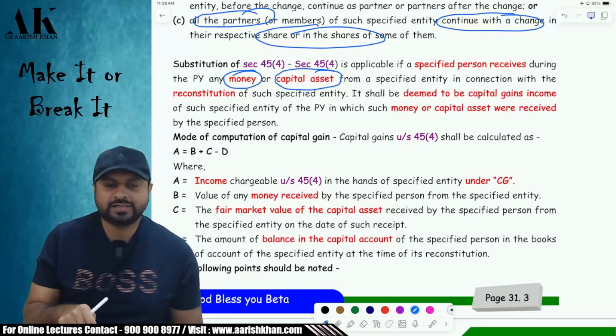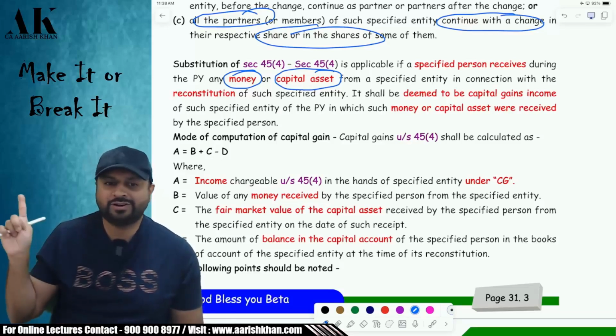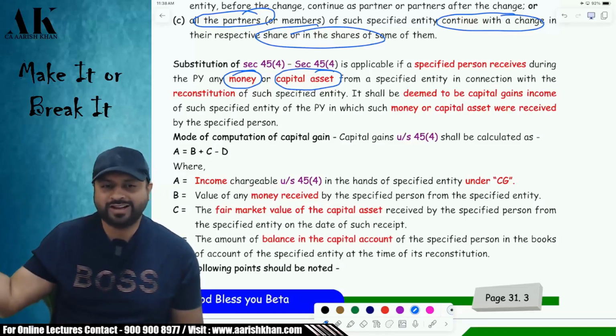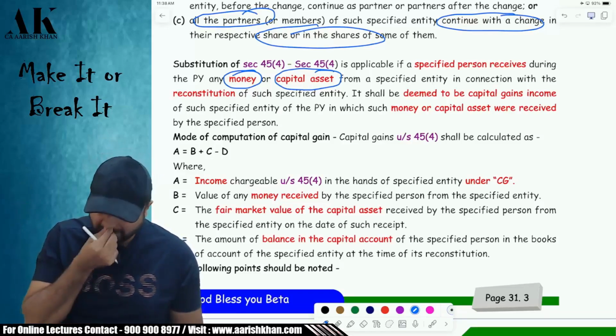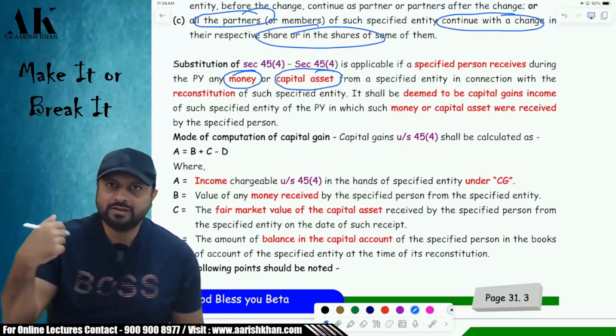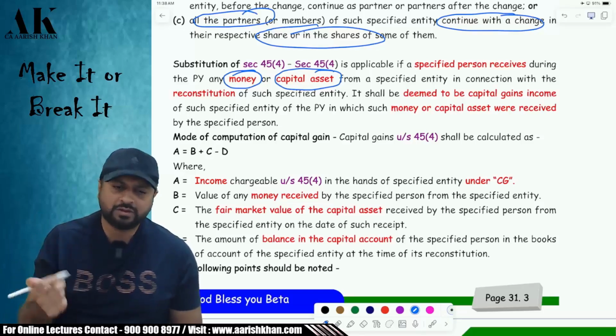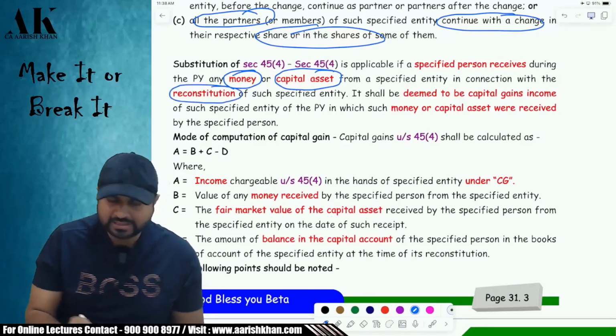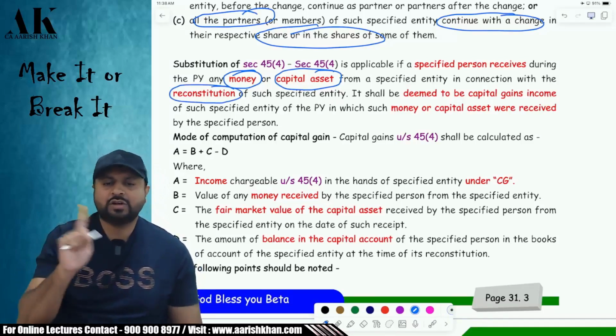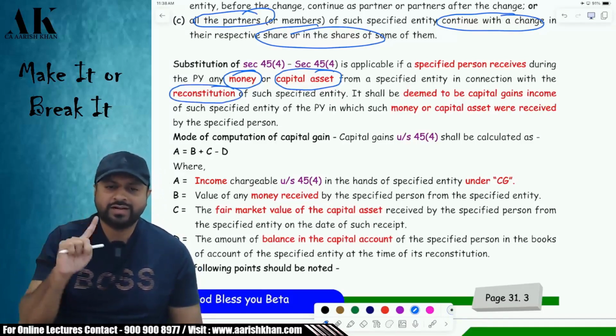Here also capital asset was there. In 9B, money was not there. Instead of money, what was there? Stock in trade was there. Here, money is there. You are giving money to the partner. You are giving capital asset to the partner. Why are you giving? You are giving in one event, and that is reconstitution. Here, the dissolution word is not there. Okay?